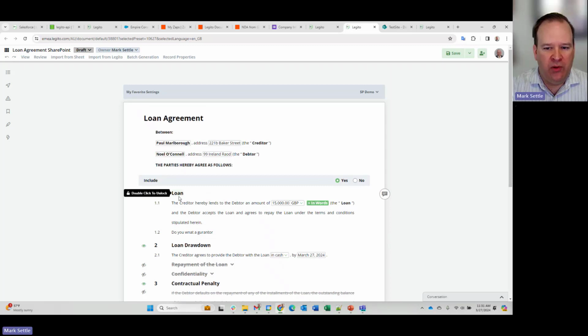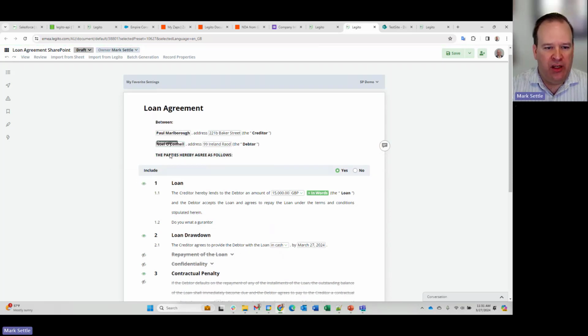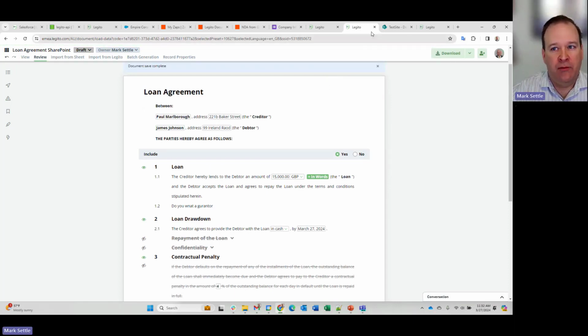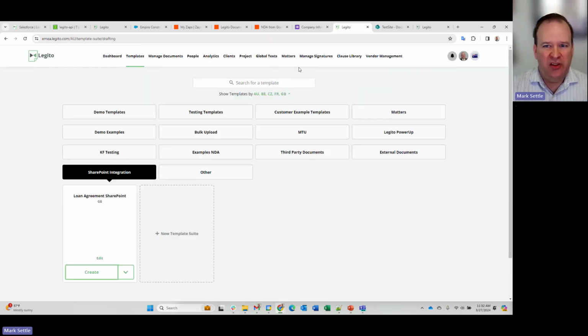I can open up this document and let's change the debtor because it's going to be named based on the debtor. So we'll make our debtor, I don't know, James Johnson. And we'll save this document. And I'm just going to close that document now. Now it'll take just a second for that push request to happen and SharePoint to pick it up.